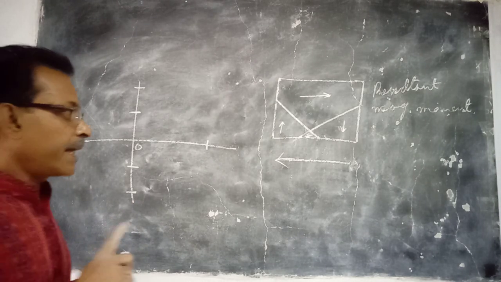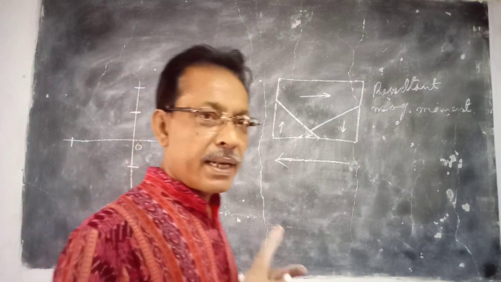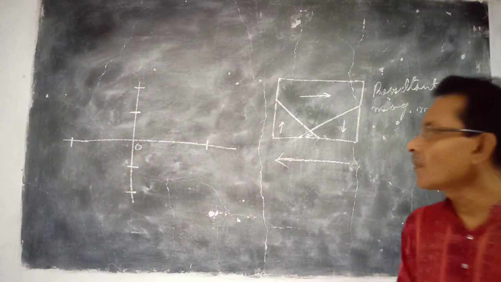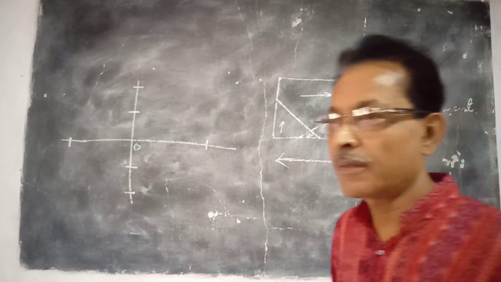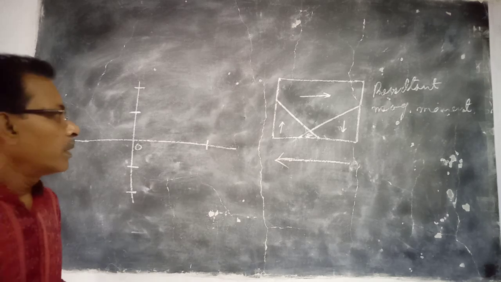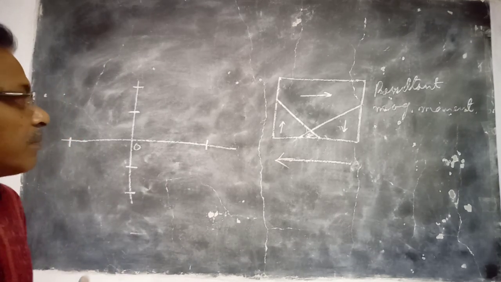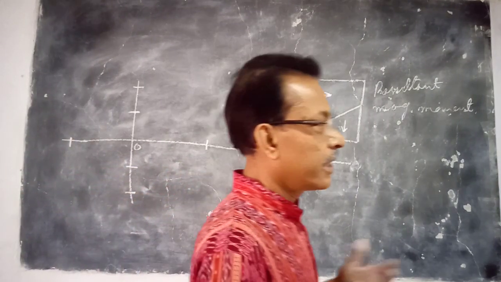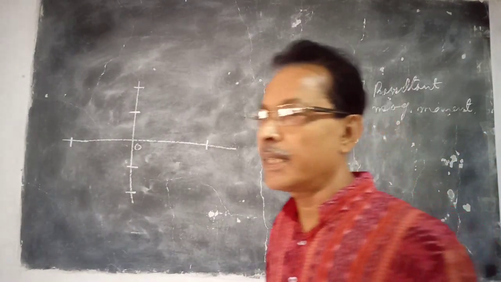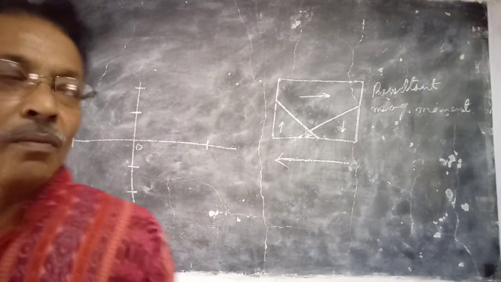So in each cycle of magnetization, some energy is lost, and this loss of energy is called the hysteresis loss. You cannot make it 0. You can minimize it by considering different kinds of alloys of the ferromagnetic material, but cannot make it 0.